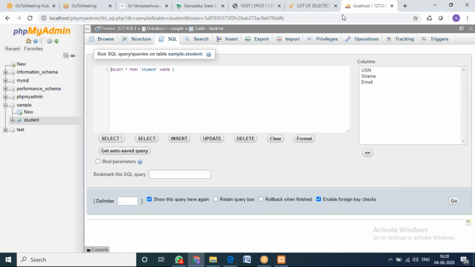There is a command to see your table structure, which is called describe, followed by the table name. Desc student, right? So it will describe the information about your table.